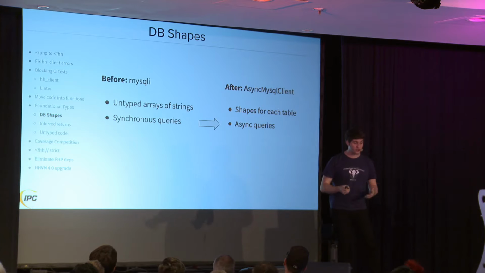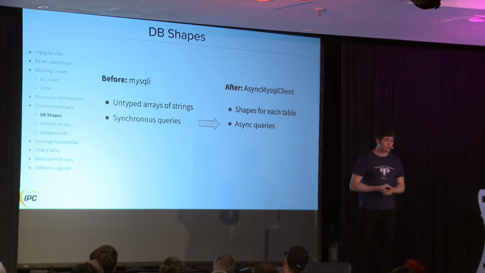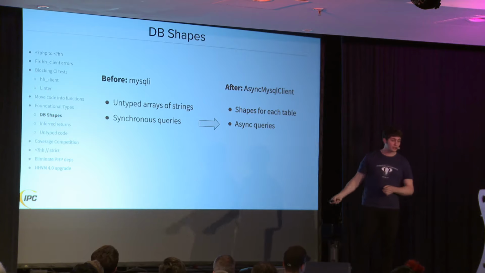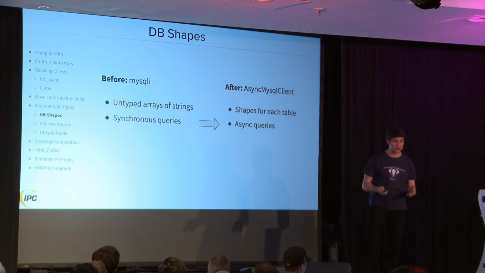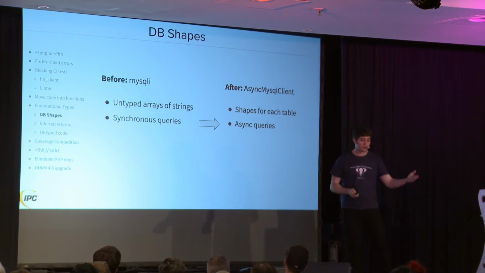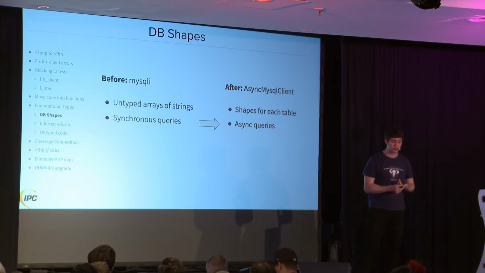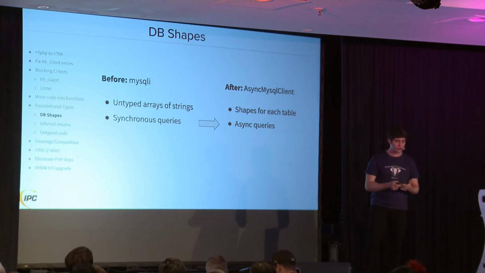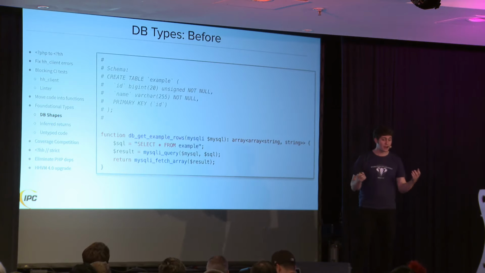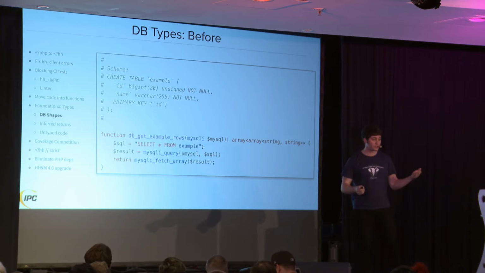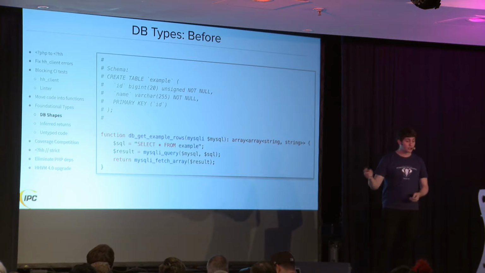We had a problem we wanted to solve, though, which is that we were using MySQLi, the PHP MySQLi extension, which returns all data as strings. So even if you have an integer in the database, you get a string back in PHP. And that behavior was maintained in Hack with MySQLi. So we wanted to migrate to their custom MySQL client, which is asynchronous, so we can run multiple queries in parallel, and also returns typed data. So this is an example. Before, we have this table that has an ID that's an integer. If we select from that table with MySQLi, we still just get back strings.